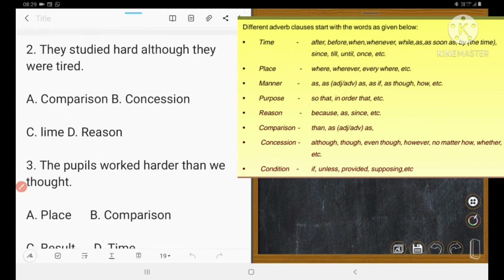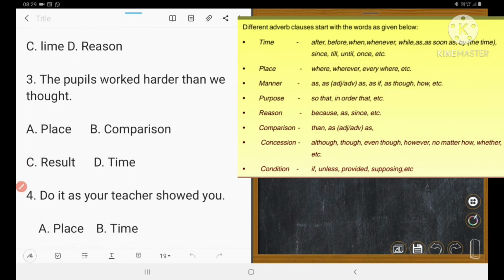Next one: They studied hard although they were tired. Here mark although, concession. Yes, concession. So the right answer is, tell me, number B. Right, thank you.